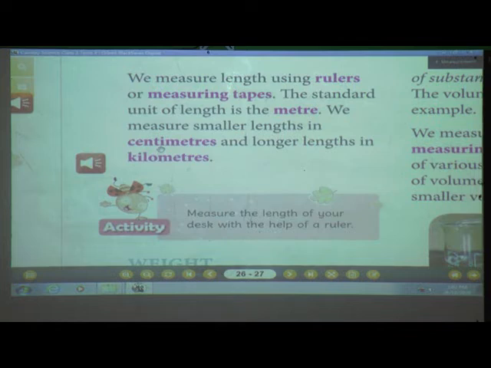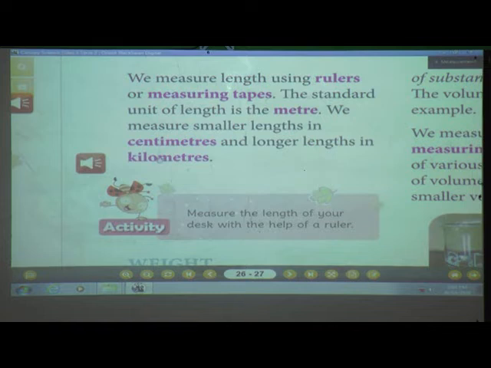Now what is smaller? Suppose you are measuring with your ruler the length of your compass, your pencil, your canopy; these are very small lengths. If you are measuring the length of your house, kitchen, bedroom or hall, this is long. So how will you measure those things? By measuring tape. Understood till here? Yes? Understood?